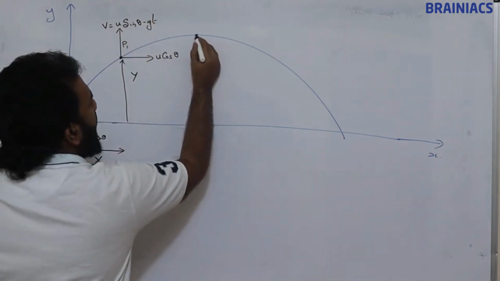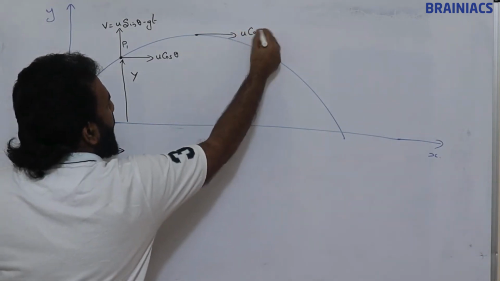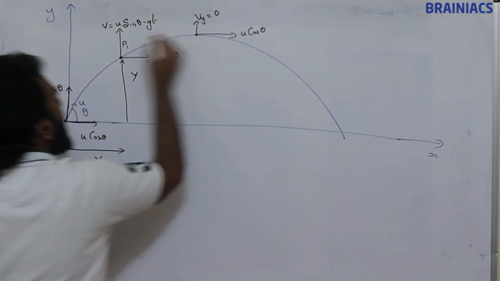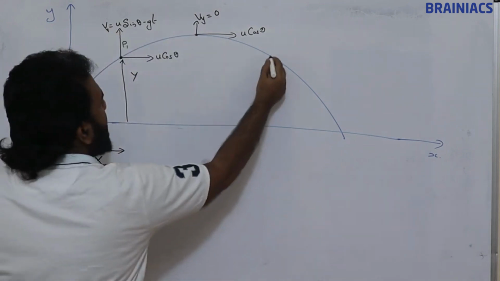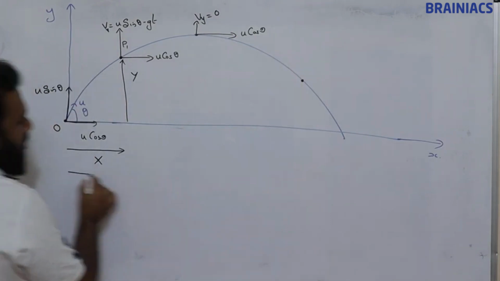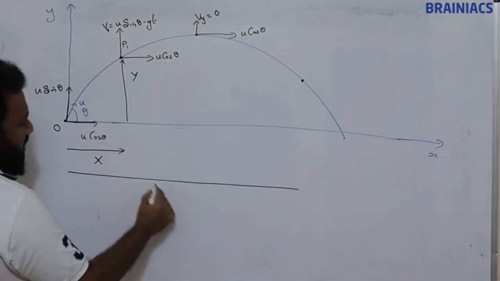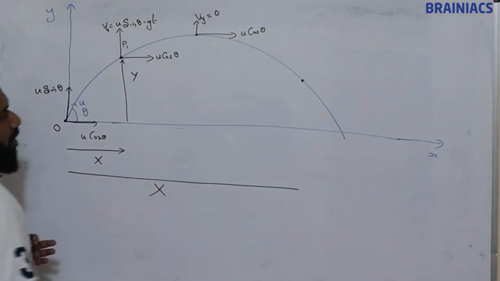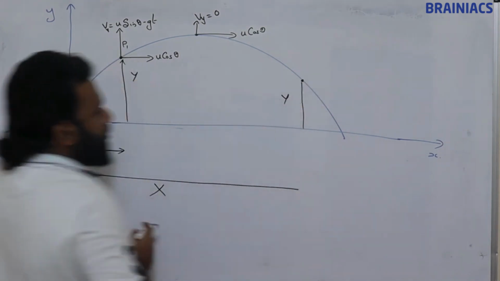At the topmost point, the horizontal velocity is u cos theta and the vertical velocity vy will be 0. Suppose we consider another point here; with respect to the origin, this is the horizontal displacement and this is the vertical displacement, y.